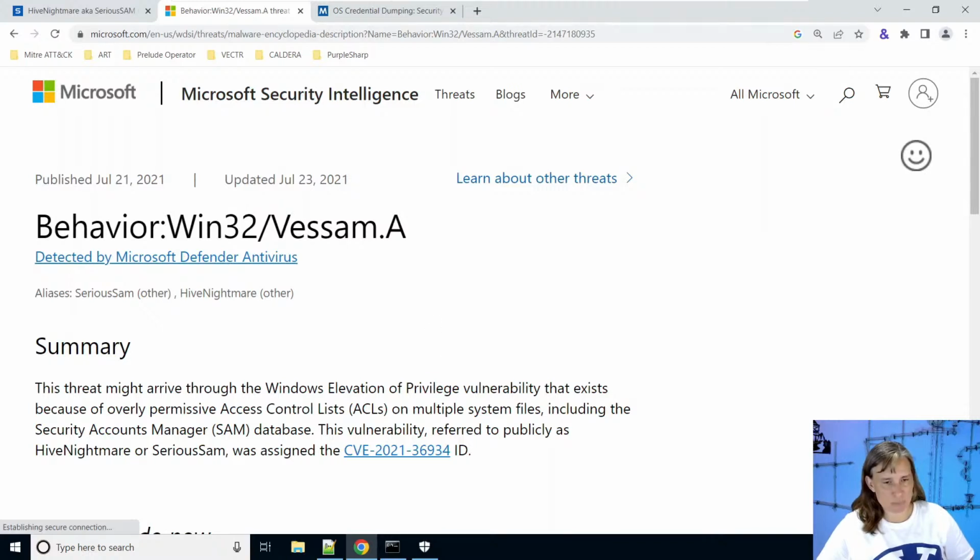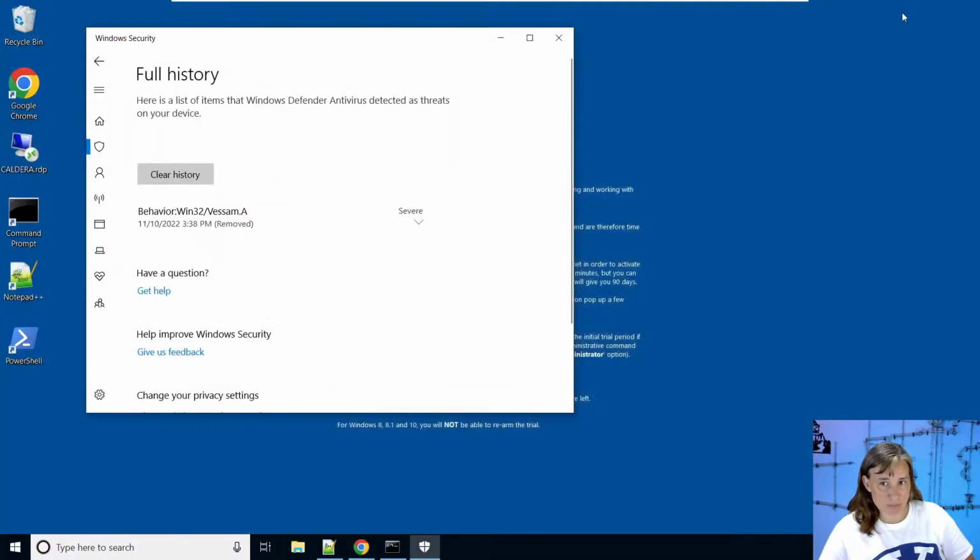exist because of over-permissive ACLs, access control lists, on several files. And that would be in the Windows System32 config directory, like the SAM database. Yes, that is exactly what we were trying to exploit, and Windows Defender identified it and said it removed it, but yet it looked like it actually created those files.